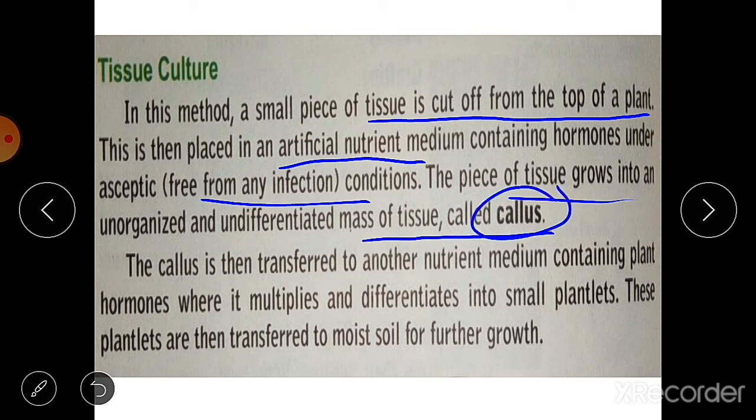This callus is then transferred into another nutrient medium containing plant hormones, where it multiplies and differentiates into small plantlets, or we can say small plants. Now these plantlets are transferred to moist soil for further growth. So in this way we can develop the tissues of a plant in a petri dish, or we can say in an artificial nutrient medium.